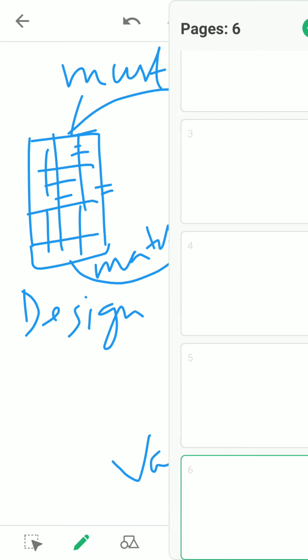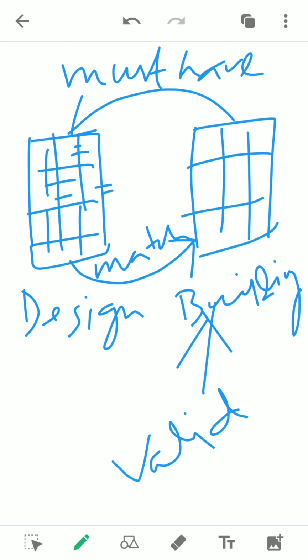Now see, why I have explained this one is to come to the next point: when an XML is said to be valid, similarly. If we assume this building is XML, before creating your XML we must have a design, and this design is known as DTD. So XML must have a DTD, and this DTD should match with the XML. Then we can say this XML is valid. Clear? So when we can say an XML is valid, it must have a DTD and the DTD should match. These are the 2 points, remember.